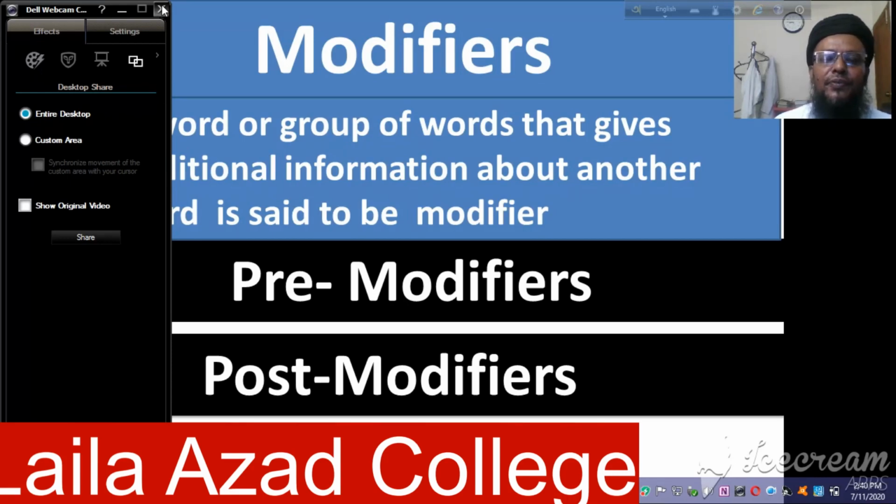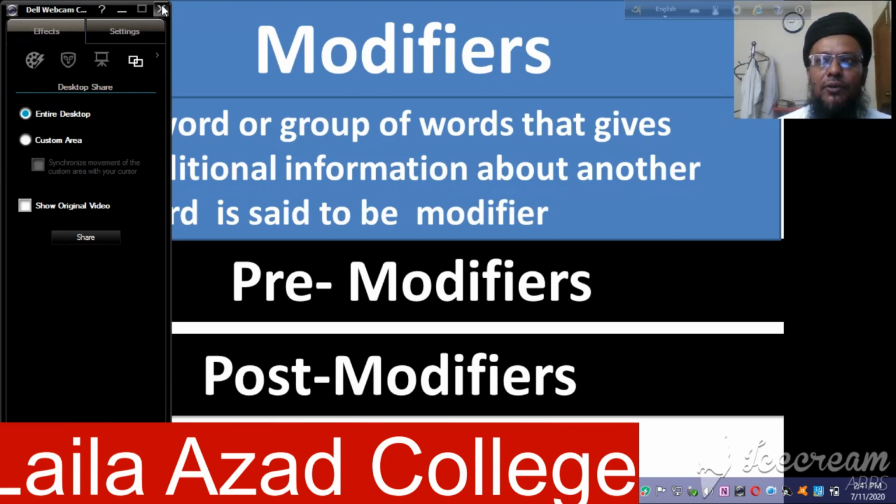An example: Russell is a good student. In this sentence, student is a noun and good is an adjective, and the word good has modified the word student. So we have got more information about the student, that he is good. So good has been used as a pre-modifier.